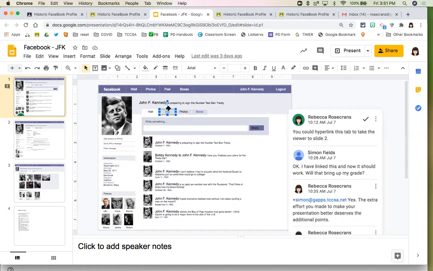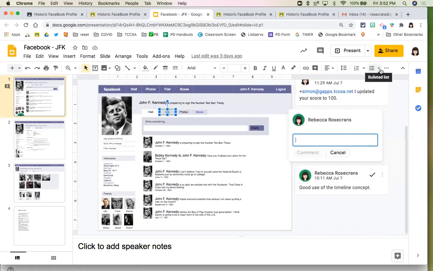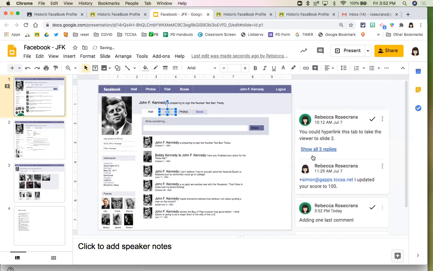That's all they did. They came up, selected something, and then came to the top and hit this little comment bubble. You can click plus to add a comment, and then I can hit comment. Here's the bad news about that, folks. No one's going to know it's there unless you somehow send a private comment, an email, or you're in class physically with students and give them a chance to click back into their work. There is no notification for this whatsoever.